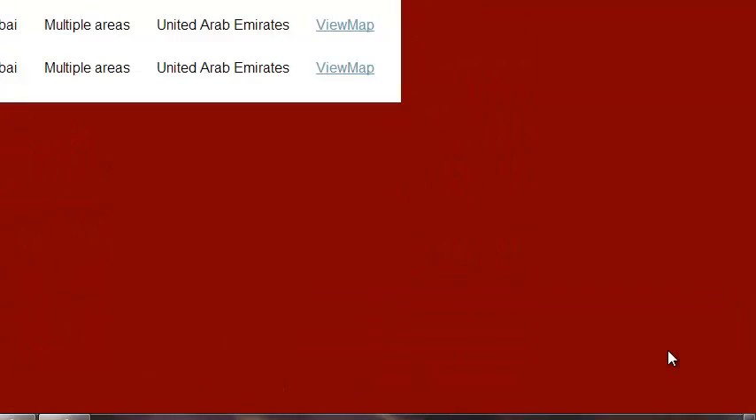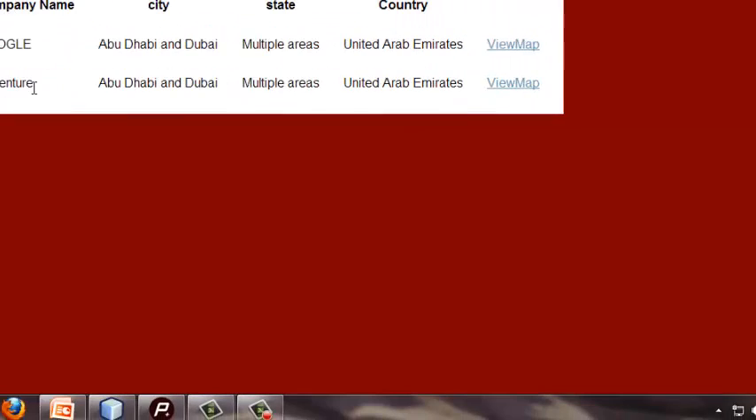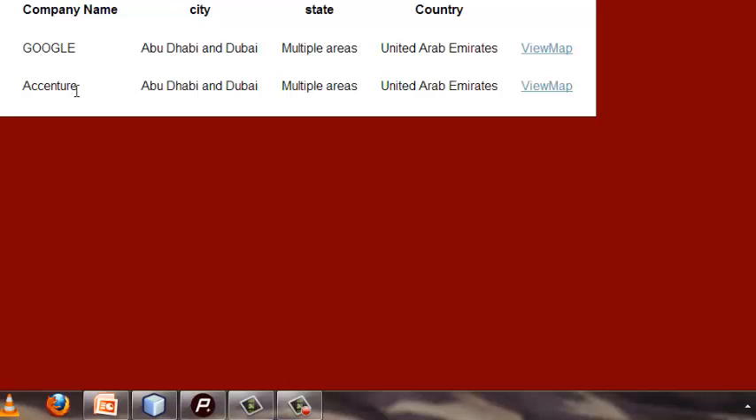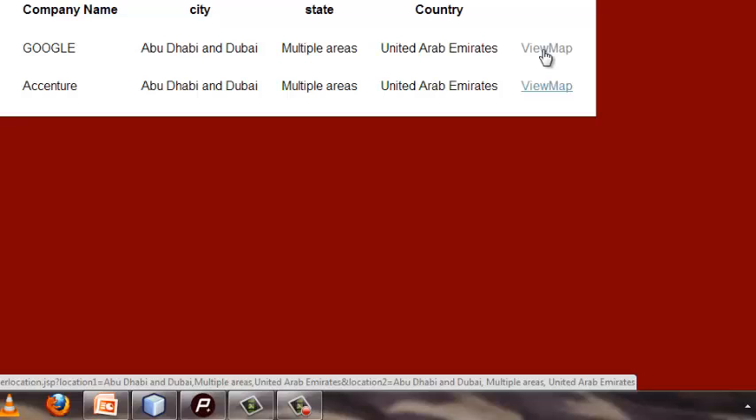Now let's see the implementation of Google Maps in our tool. Here Google and Accenture are the names of the two companies which are in the list of the affected companies. Let's click on View Map and see what happens.